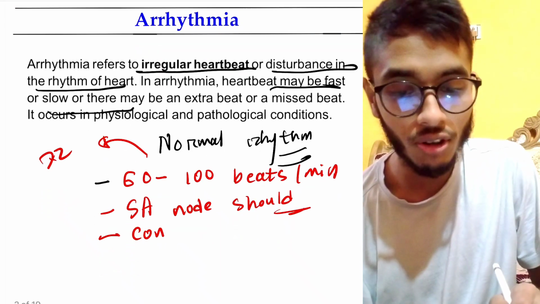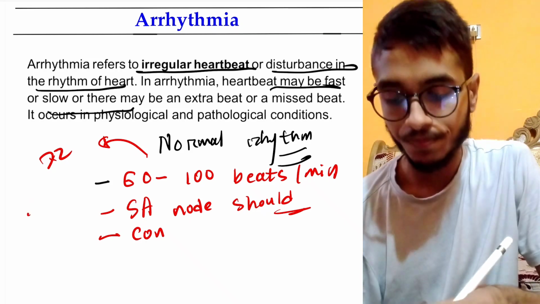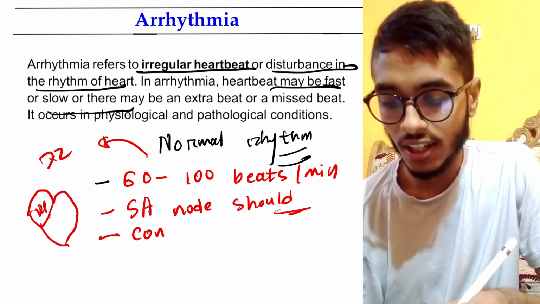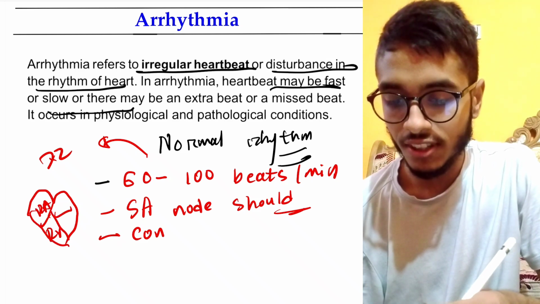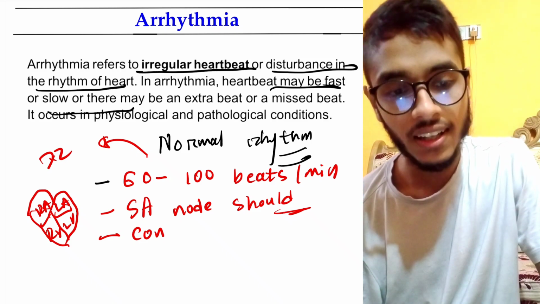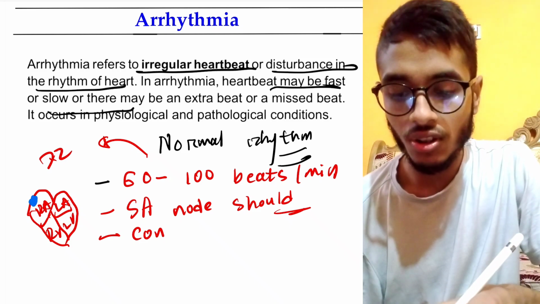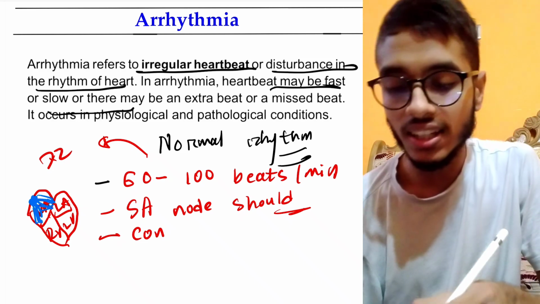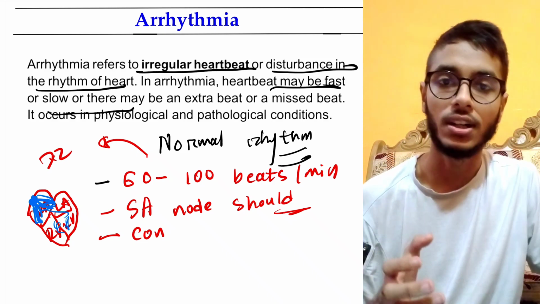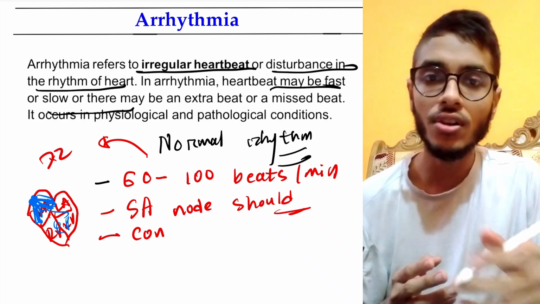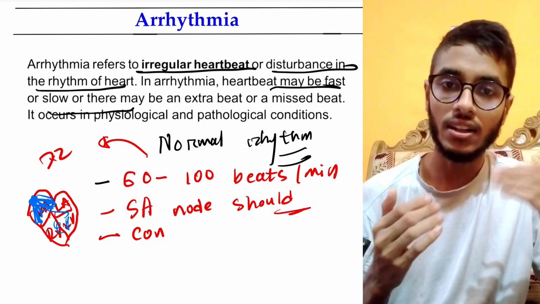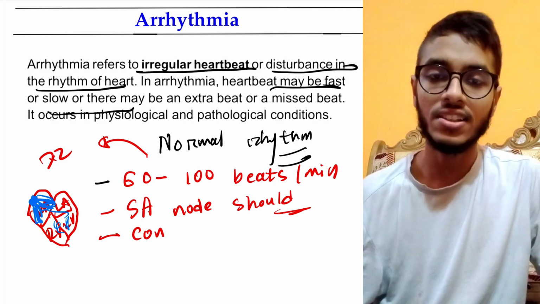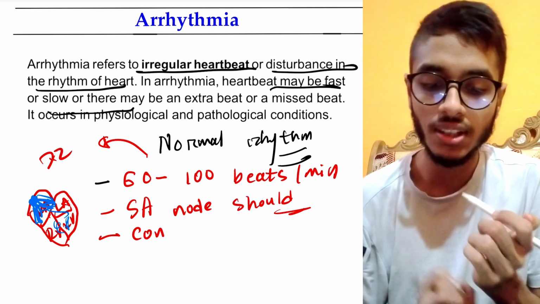The conduction pathway, we know the conduction pathway, right? In the heart, if this is the right atrium, right ventricle, left atrium, left ventricle, and here is the SA node. So SA node generates the impulses, it has automaticity, so it starts the impulses and depolarizes the whole heart one by one. From the SA node it goes to the AV node, and from the AV node it is transmitted to the right and left bundle branches. From the right and left bundle branches it goes to the purkinje fibers and it depolarizes the ventricles. So this is how it goes, right?